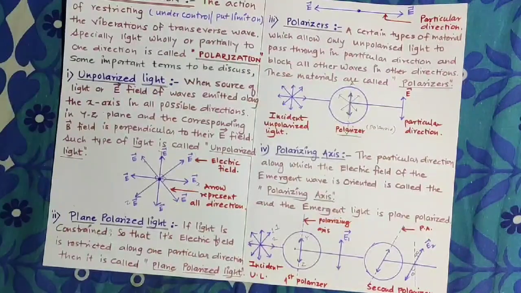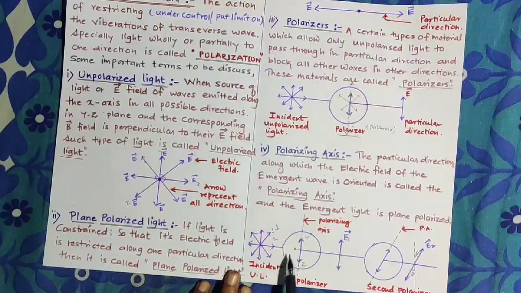Suppose in the first polarizer the unpolarized light is restricted along the y-axis and z-axis. That doesn't mean that when this polarized light passes through another polarizer, we again have to consider the y-axis as electric field and the z-axis as magnetic field, because they can travel in all possible directions when passing through a number of polarizers.